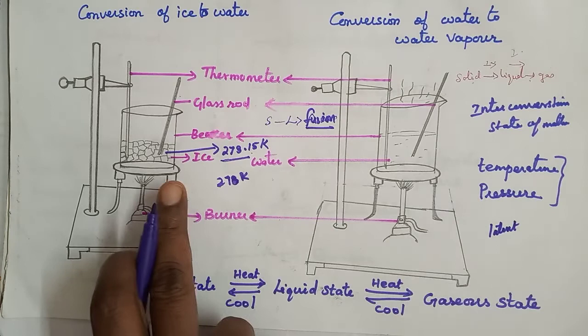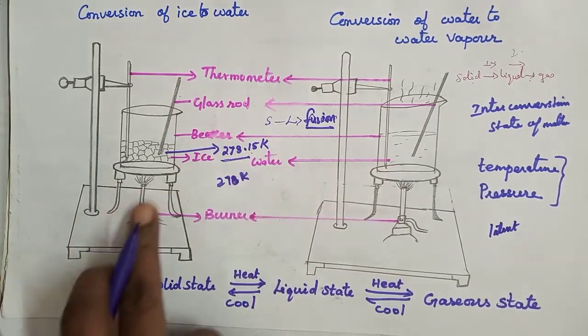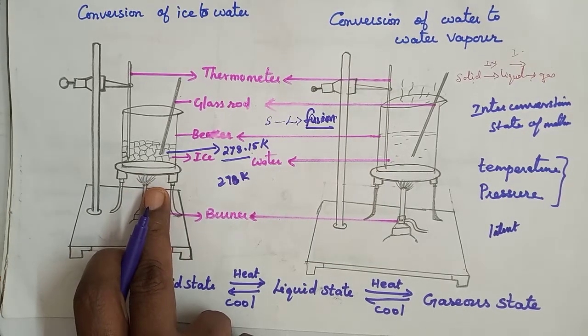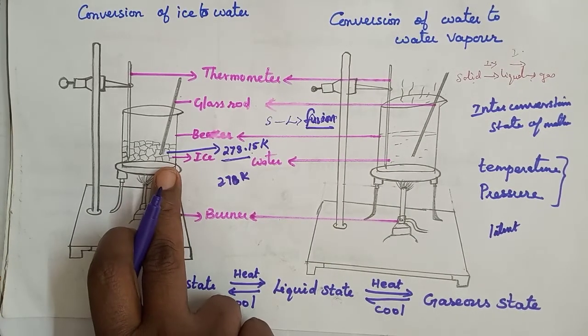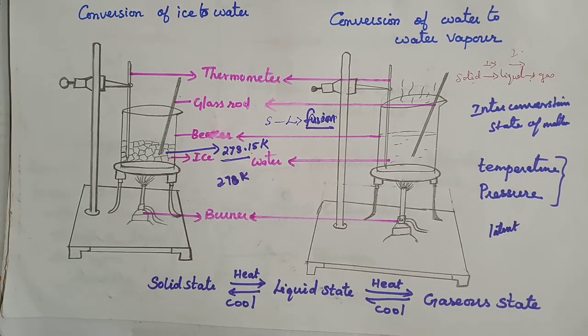Here the ice cube is melting, yes or no? By that time we cannot find the temperature change, but we keep on heating. So that hidden heat is called latent heat. What is that? Latent heat. This word came from a Latin word. Latent means hidden. Okay, latent means hidden.